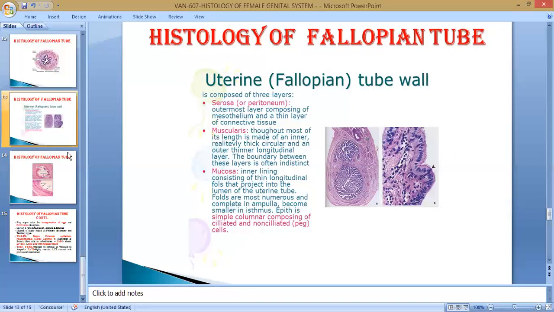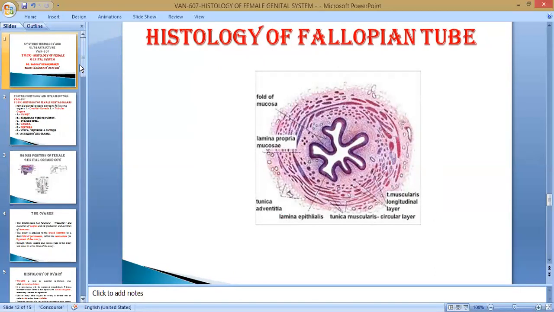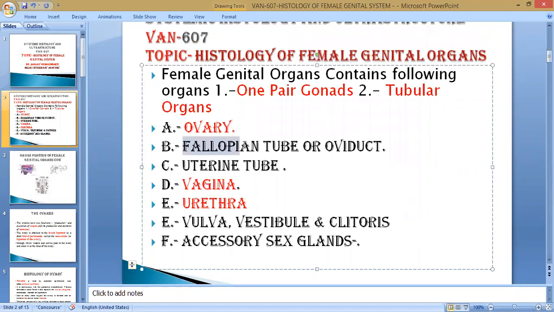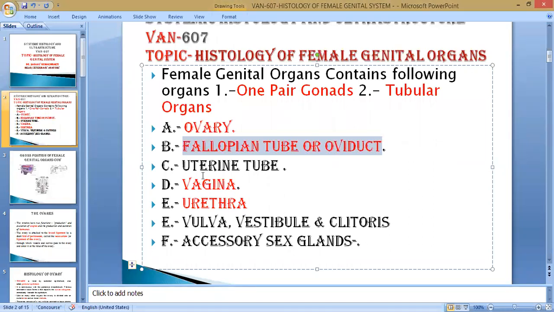Okay, Vijay. So that's all about this. We will finish the total topic in two classes. Today, two important organs have been finished, the ovary and the fallopian tube. In the next class, after these two important structures, we will discuss the uterine horn, cervix, body, vagina, and urethra. We have already discussed the male urethra; similar is here. Then the vulva, vestibule, clitoris, accessory sex glands, Bartholin's glands, and the mammary gland, also considered an accessory sex gland in the female.